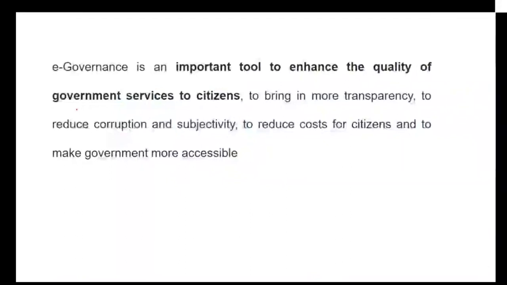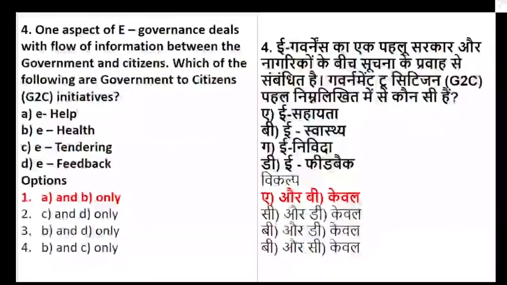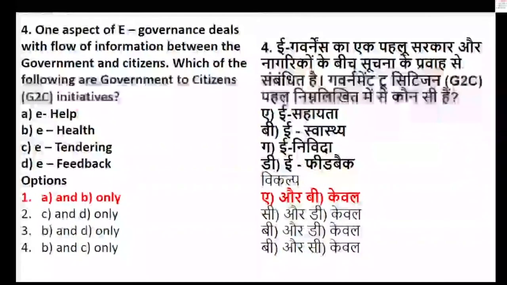First of all, what is e-governance? E-governance is a tool to enhance the quality of government services. Why is it done? It is done to bring more transparency and to reduce corruption and subjectivity. In such a case, the government deals with e-help as well as e-health.